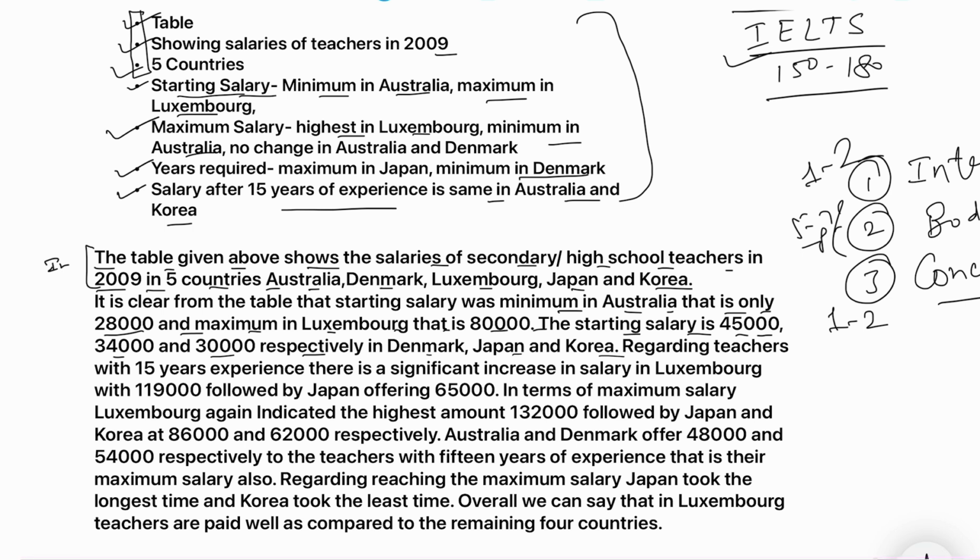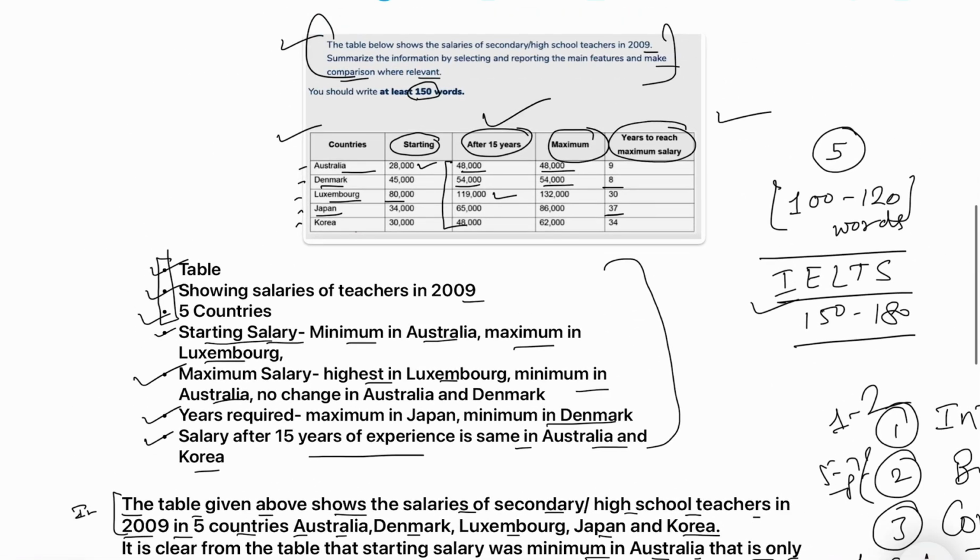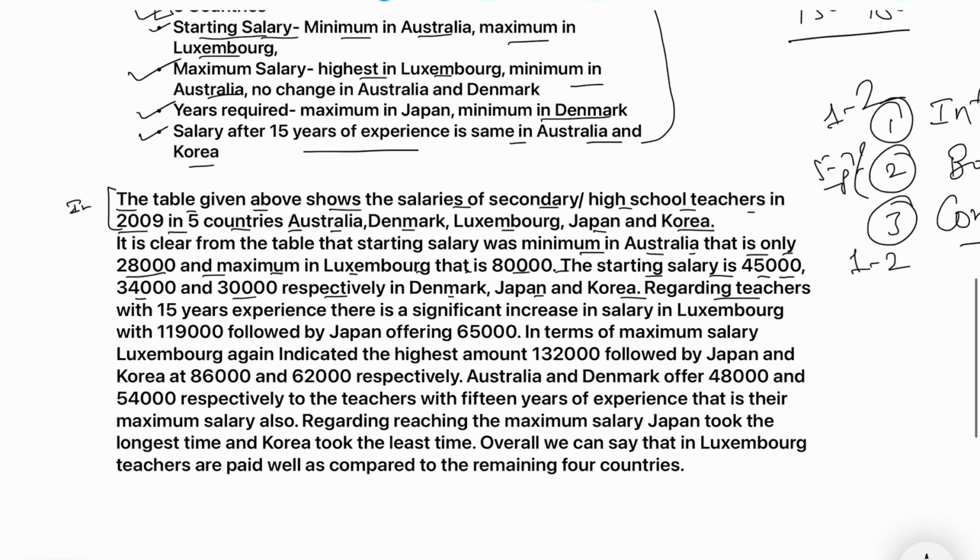Regarding teachers with 15 years of experience, now it is about the second column, this one. Regarding the teachers having 15 years experience, there is a significant increase in salary in Luxembourg with 1,19,000, followed by Japan offering 65,000.